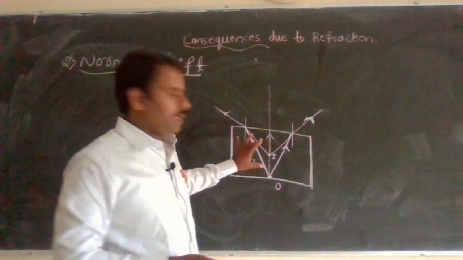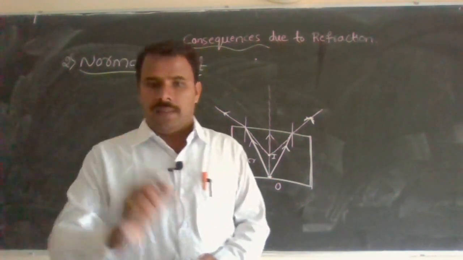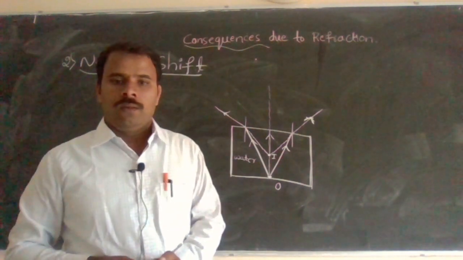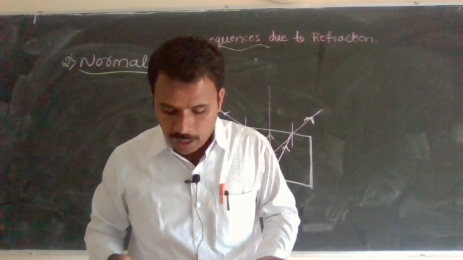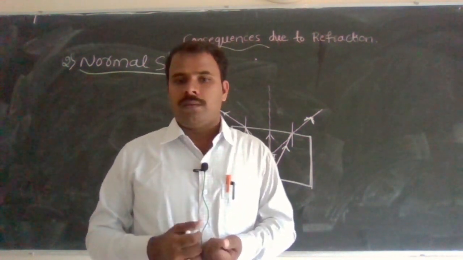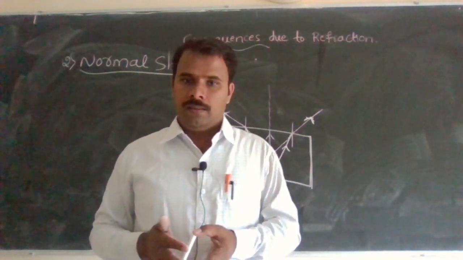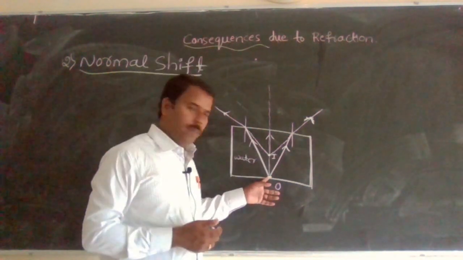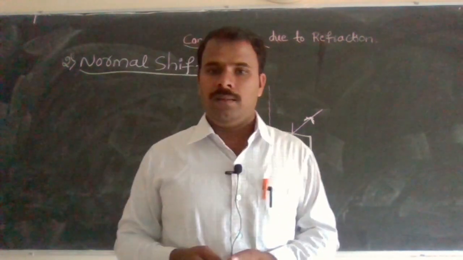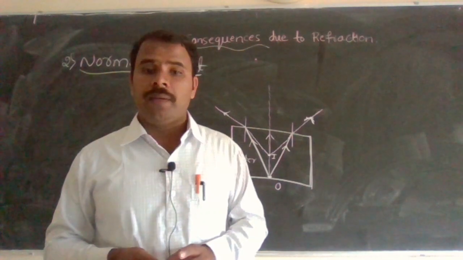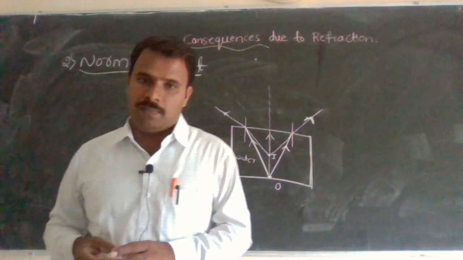Water means now it is a denser medium. At the bottom of the tank you have to place an object, for example a small stone. Now the object is seen along the normal to the surface. So what happens? There is an apparent shift in the position of the object. An object is placed in one medium and it is viewed along the normal to the surface. There is an apparent shift in the position of the object. So that is called a normal shift.